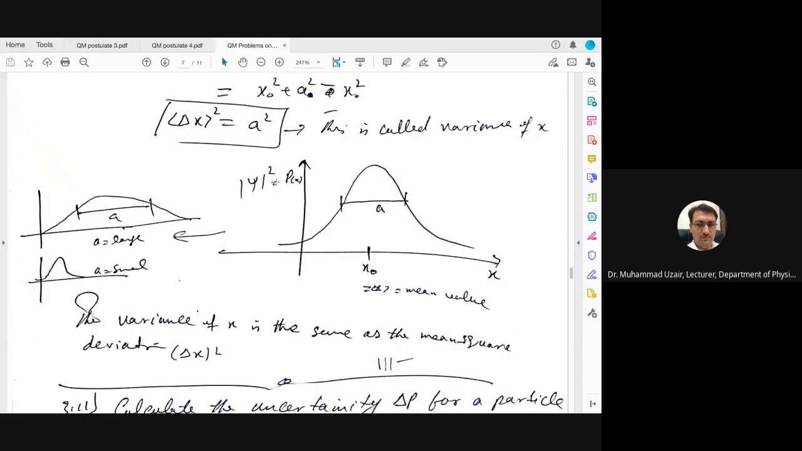Now draw it. So what we have to draw: this is the value of x naught, and the x-axis is here, and you know that delta x is equal to a. Or in other words, the average delta x whole square is equal to a square. So a is the width of the Gaussian wave, in other words, of the wave function. If a is larger, the width will be larger, and you can see here that the wave is flattened. When a is small, then you will have a sharp peak wave.